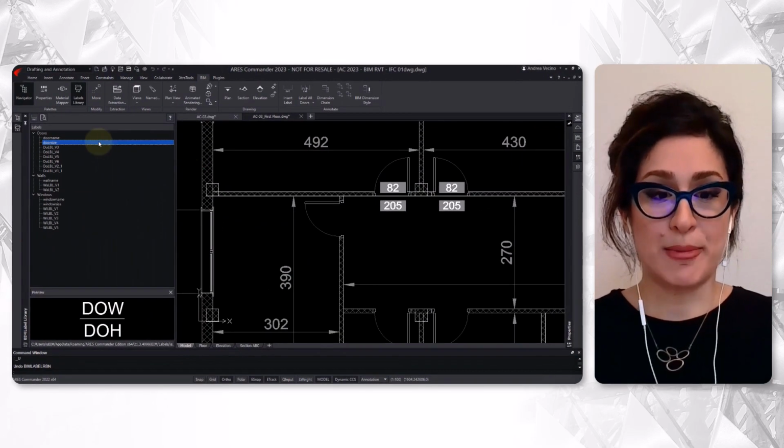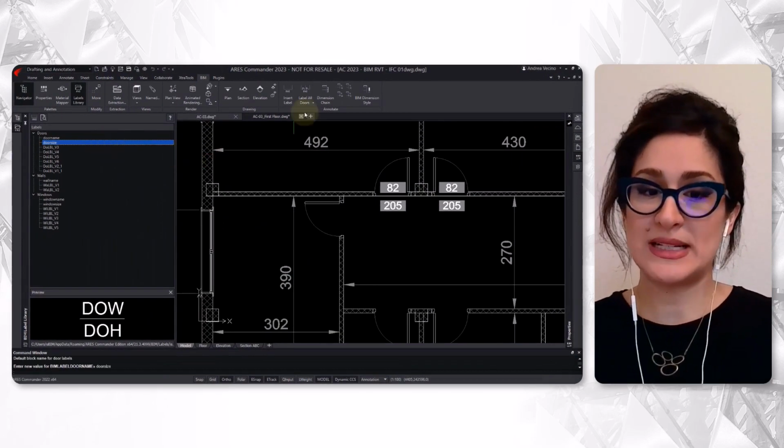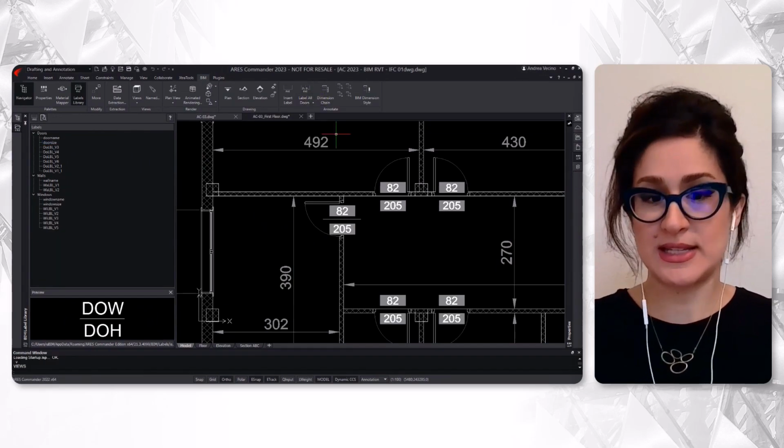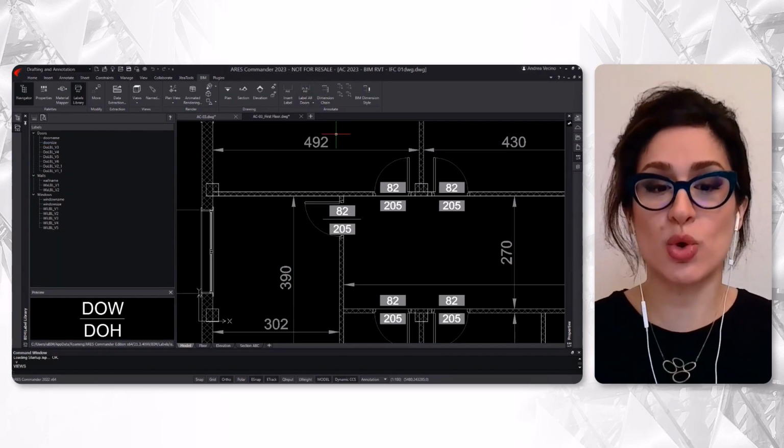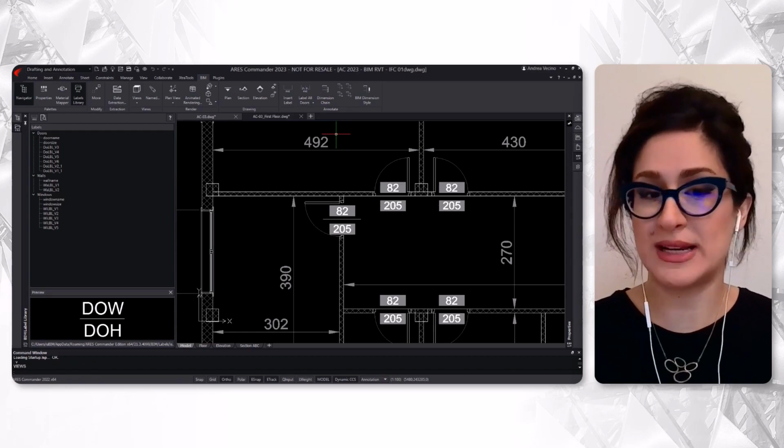And this is another example with doors. The default label is inserting the width and height. We can insert the BIM label by selecting objects or decide to label all the doors of the drawings at once.